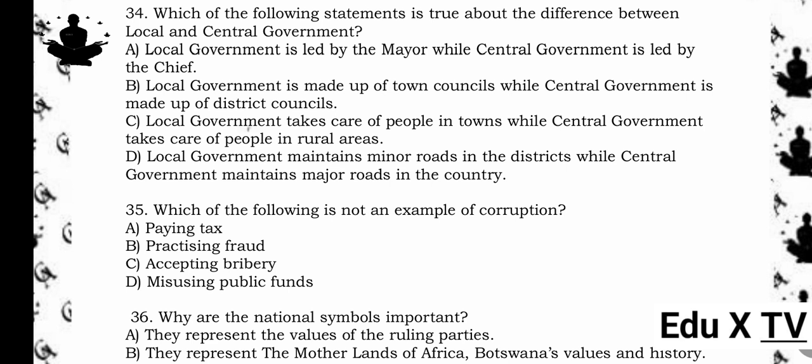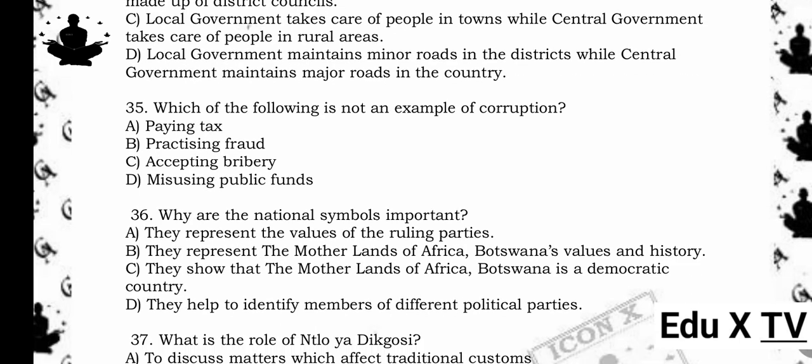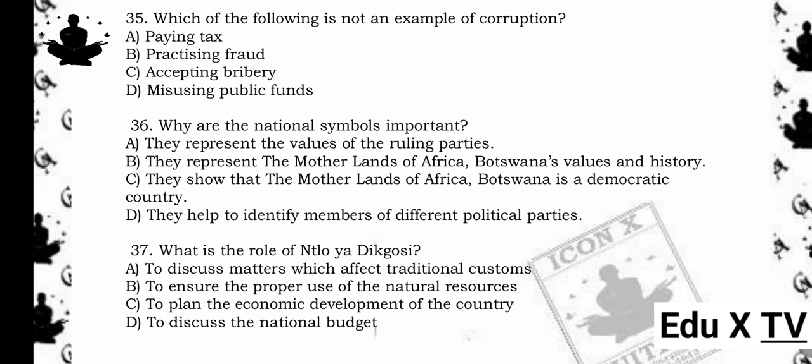35. Which of the following is not an example of corruption? A. Paying tax. B. Practicing fraud. C. Accepting bribery. D. Misusing public funds. The answer is A. Paying tax. Reason being, paying tax is a legal obligation, not corruption.